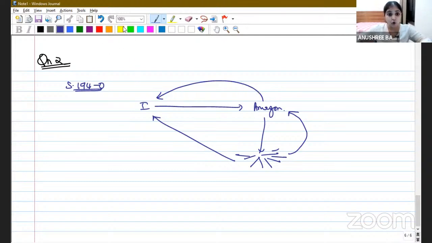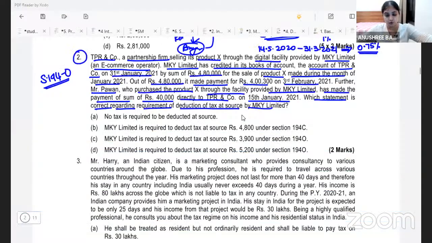Section 194O says whatever amount the customers pay to Amazon on my behalf and whatever amount the customers pay to me directly, on these amounts, section 194O will be attracted. Right? Now see, if you look at the question which is given to us over here, totally 4,80,000 was the sale through MKY.